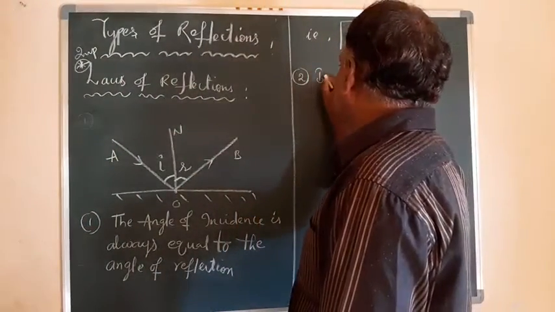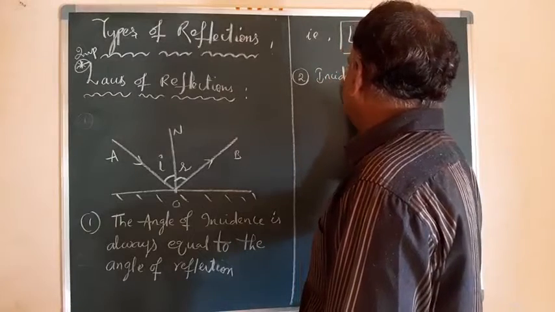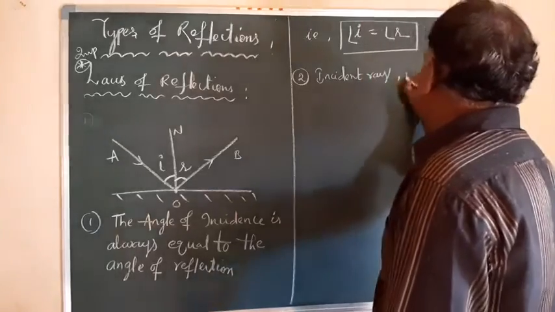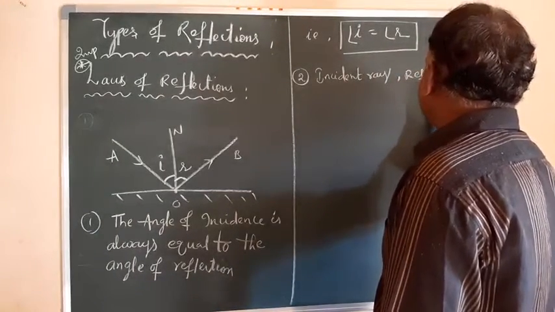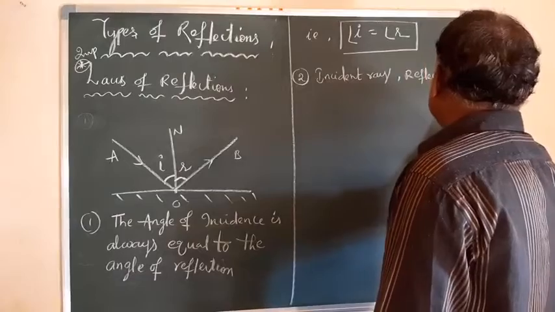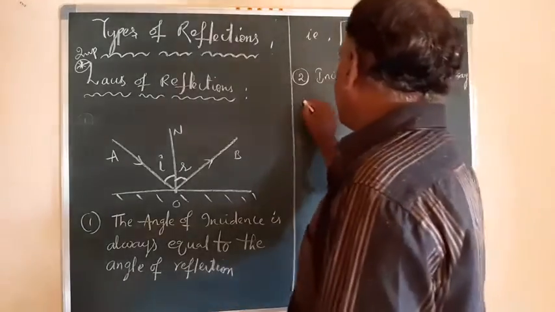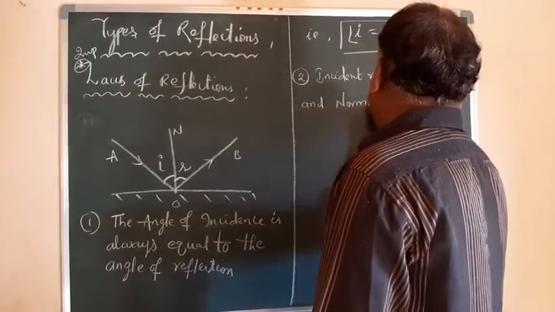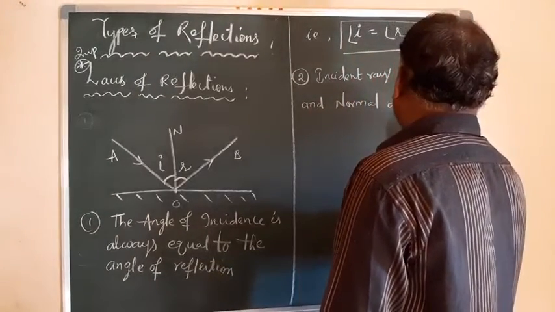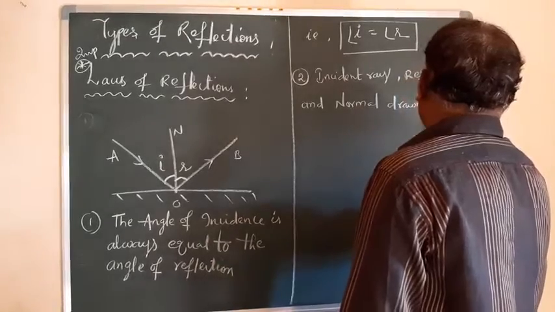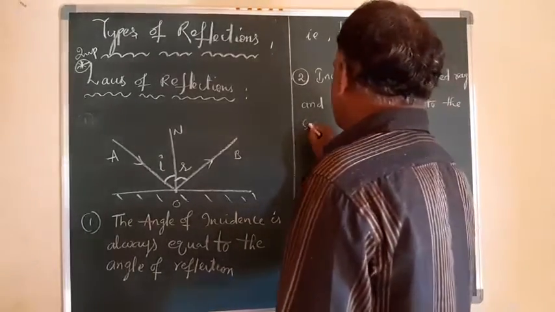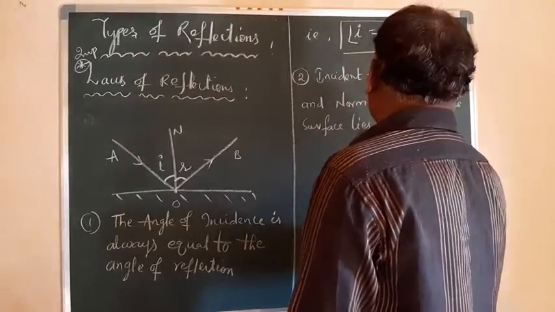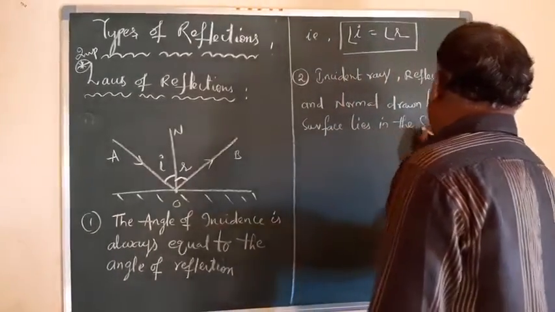Here we have the incident ray, reflected ray, and normal drawn to the surface lying in the same plane.